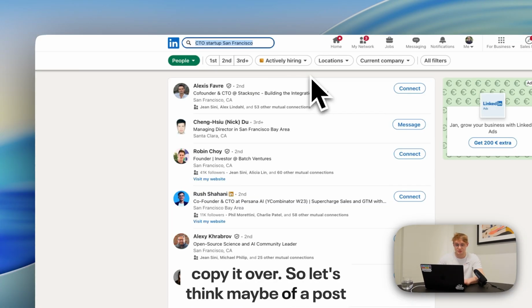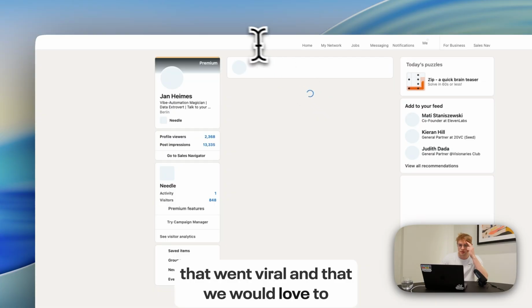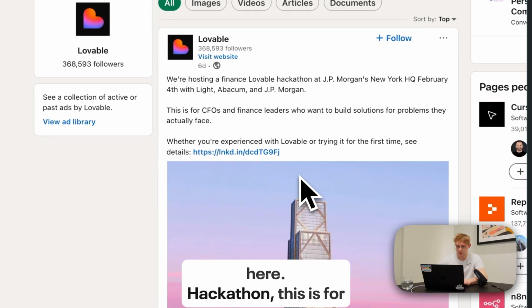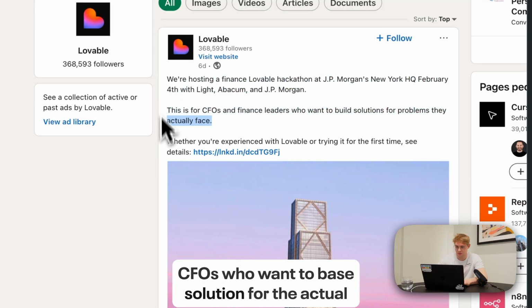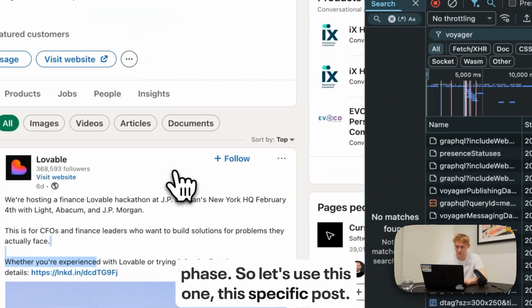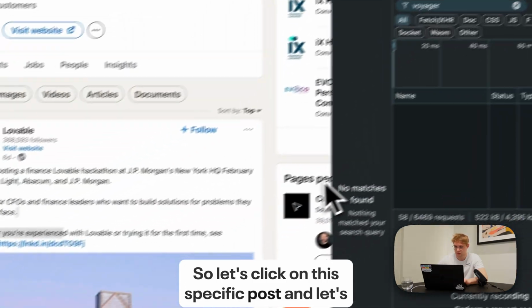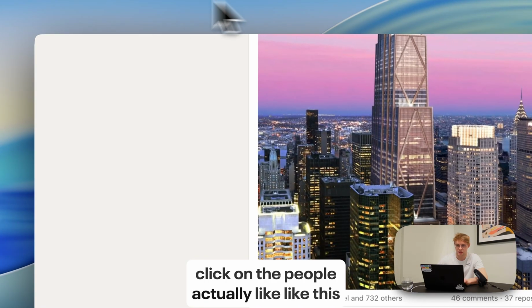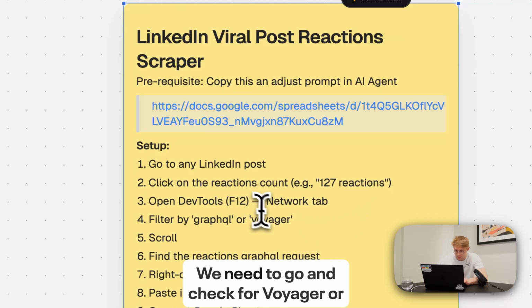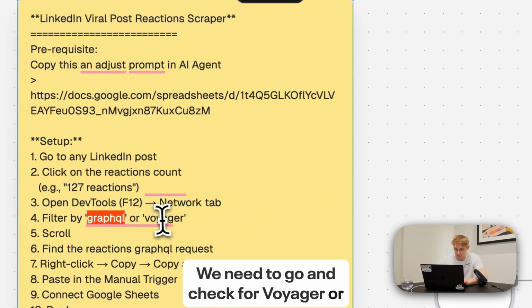So let's think of a post that went viral and that we would love to scrape. Let's go here. Hackathon, this is for CFOs who want to build solutions. Let's use this specific post. Let's click on it and click on the people who actually like this post. So we need to go to reactions, and check for Voyager or GraphQL.